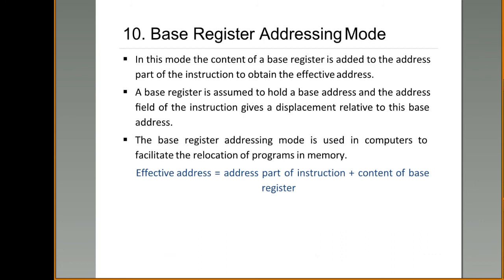And the last one is base register mode. Here it uses one register known as the base register. The content of the base register is to be added to the address specified in the instruction to get the effective address, right? What is there in the base register? Let us see one example.